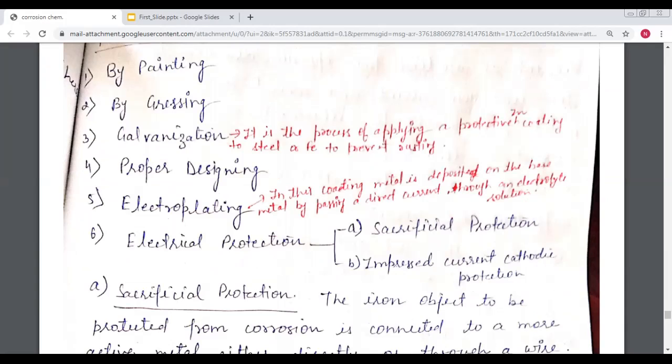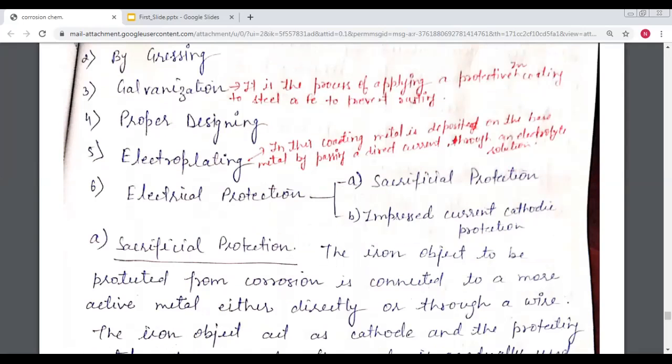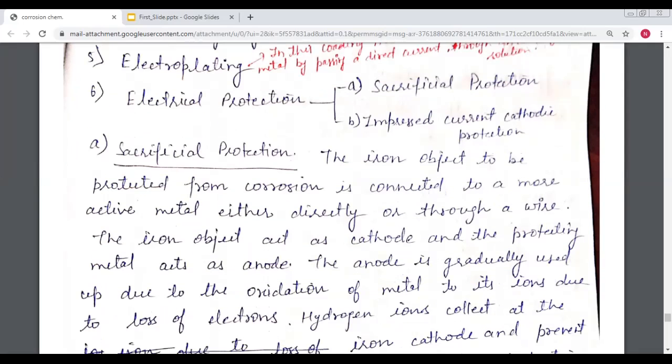And then galvanization. Galvanization is the process of applying a protective zinc coating to steel or iron to prevent rusting. So the coating of zinc on steel or iron is called galvanization. Then electroplating. In this coating, the metal is deposited on the base metal by passing a direct current through an electrolyte solution. That is electroplating.